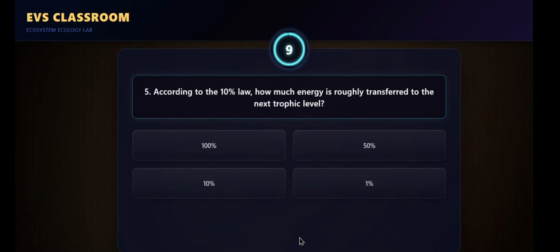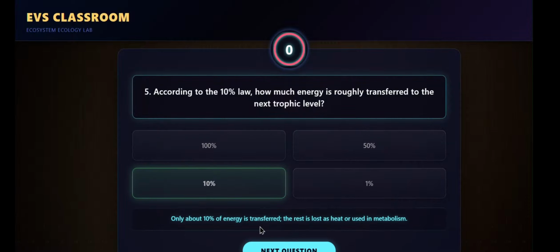According to the 10% law, how much energy is roughly transferred to the next trophic level? Only about 10% of energy is transferred, the rest is lost as heat or used in metabolism.